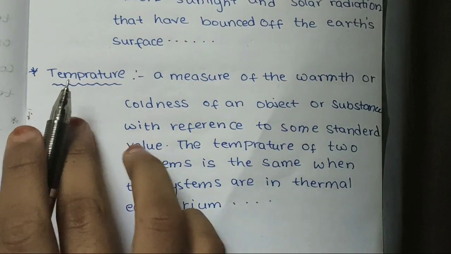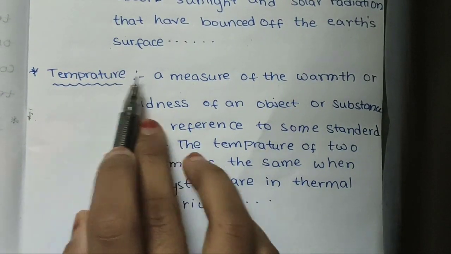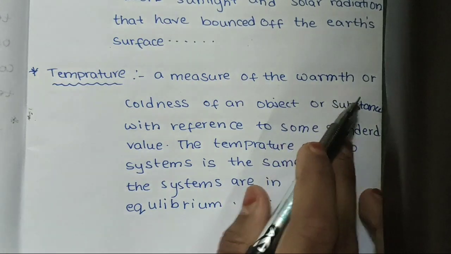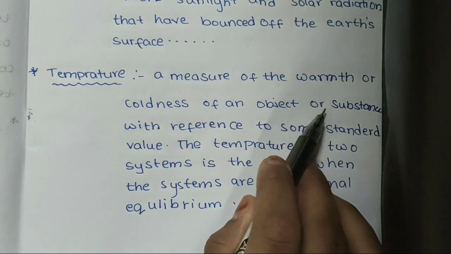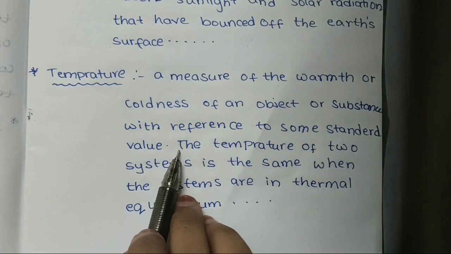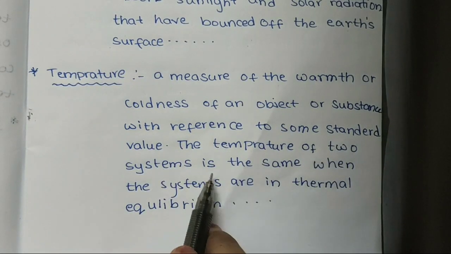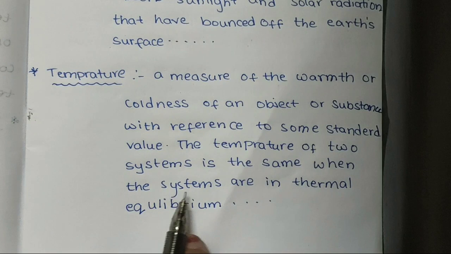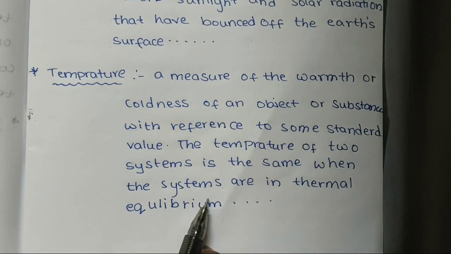And finally, temperature: a measure of the warmth or coldness of an object or substance with reference to some standard value. The temperatures of two systems are the same when the systems are in thermal equilibrium.